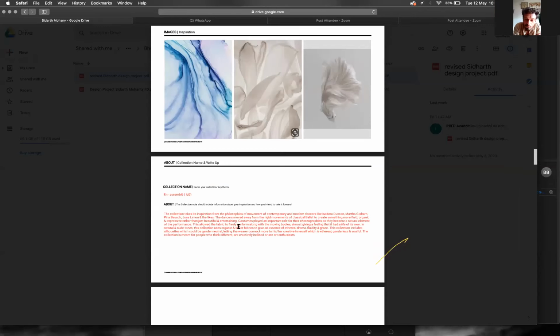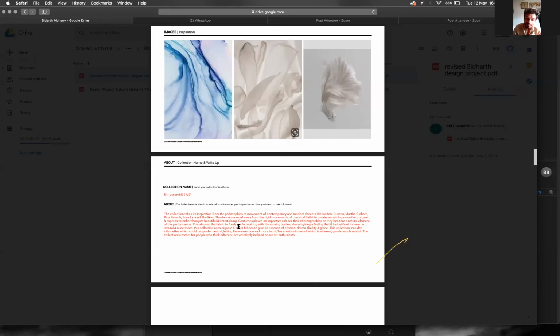Basically, I've always been inspired by the movement of all these dancers that I've mentioned, like Martha Graham, Isadora Duncan, Tina Bosch, and all of them, because they always wanted to break away from the rigidities of classical dance forms. So that is what I want to show in my collection: breaking away from rigidities to be more fluid, more expressive, to be able to move freely. So that is basically what I wanted to talk about.